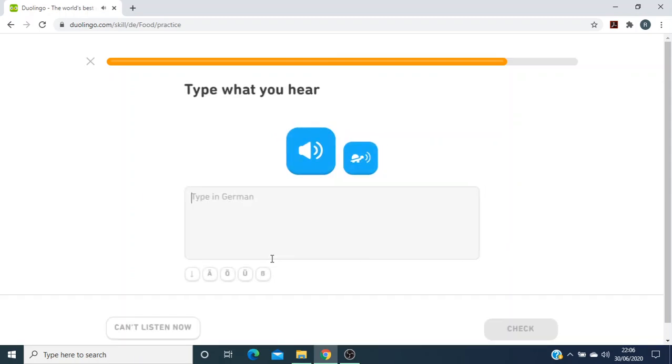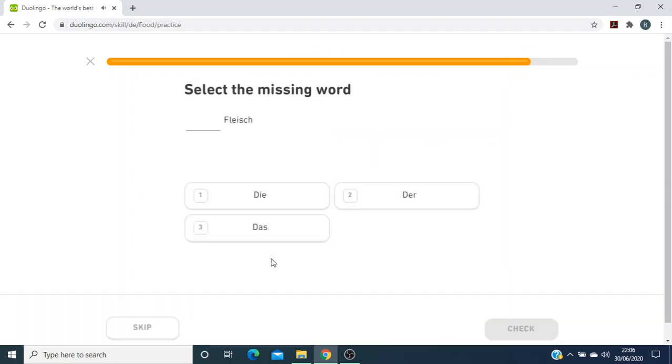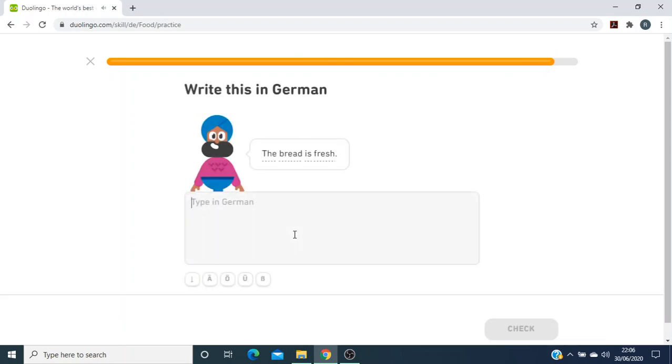Die Kinder trinken Orangensaft. The children are drinking orange juice. Now, it's das Fleisch. Remember that. Won't make that mistake again. The bread is fresh. Das Brot ist frisch.